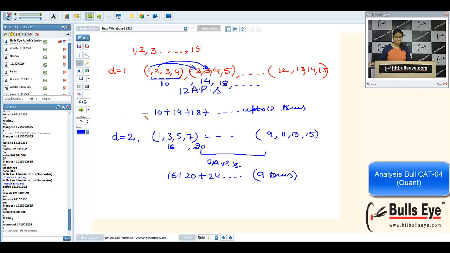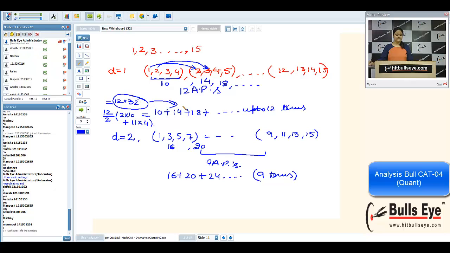I'm using the Sn formula for AP. This will be n by 2 into 2a plus n minus 1 into d. So it will be 40 plus 20, 44 plus 20, 64. It will be 12 into 32.